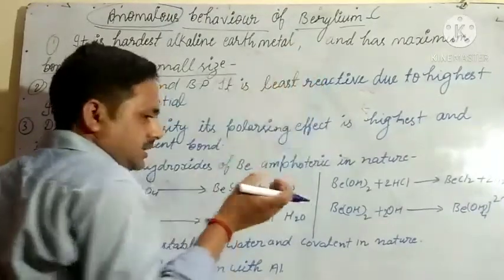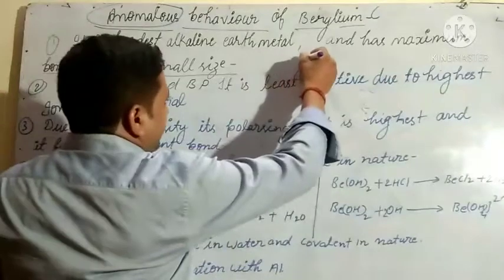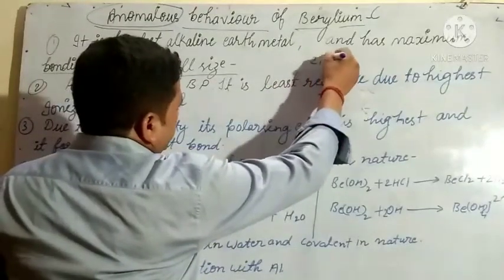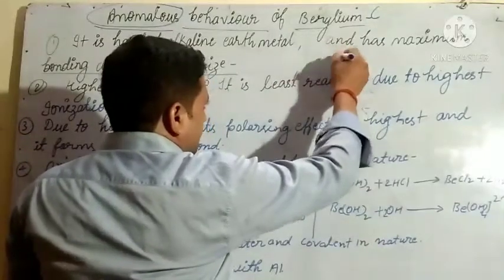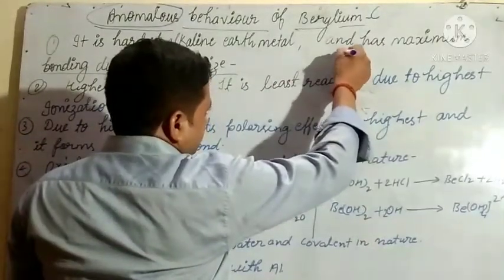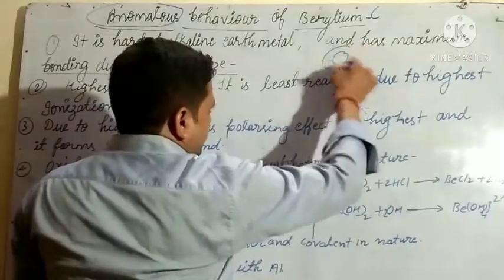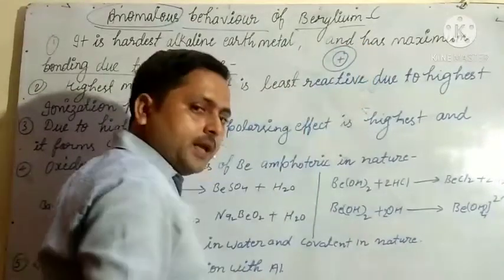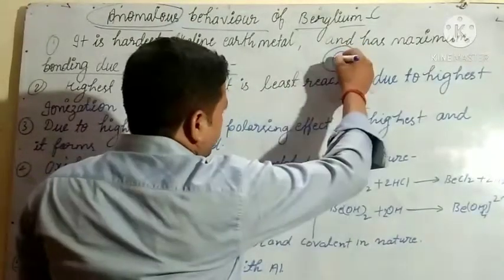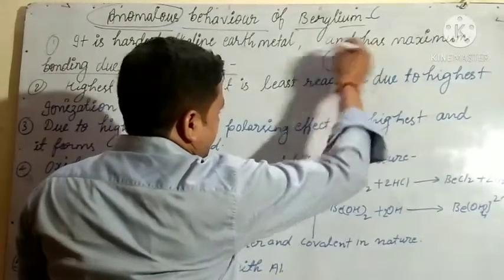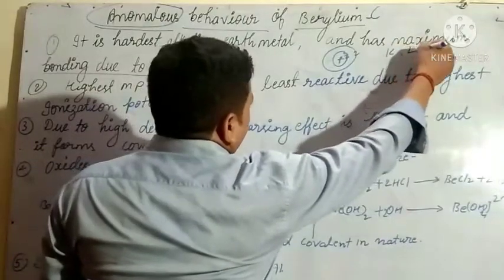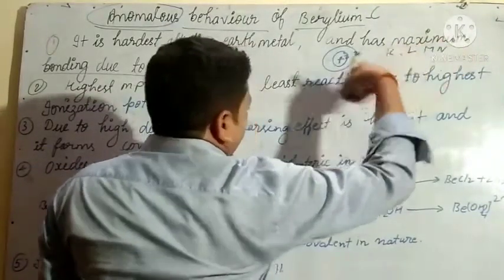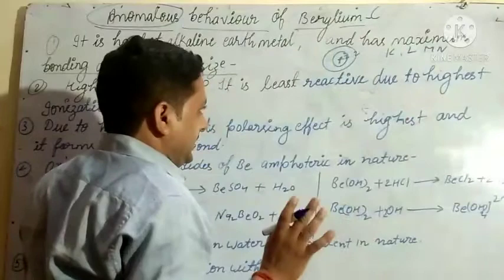In beryllium we write 2, 2, meaning how many electrons are there? If you see here, the first shell and second shell, this is the nucleus, so protons are present. If we write KLM, or we write 1s2, 2s2, like that.